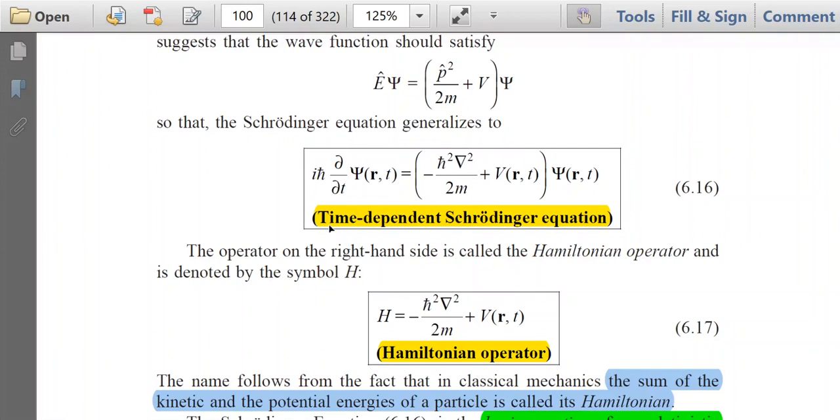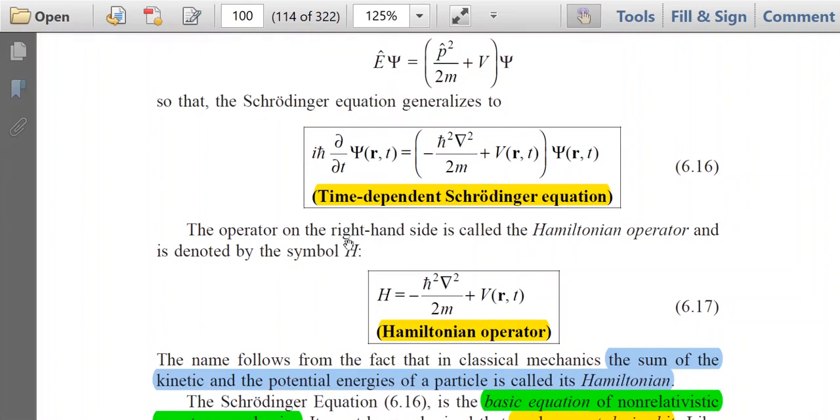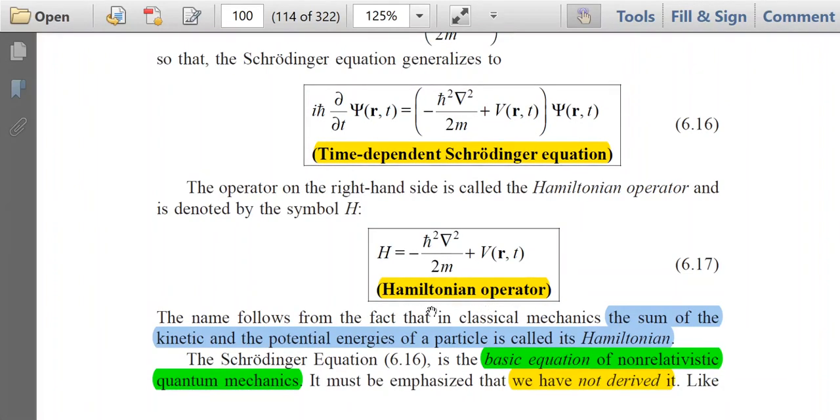So this equation is known as the time dependent Schrodinger equation. The operator on the right hand side is called the Hamiltonian operator and is denoted by the symbol H. So what is the Hamiltonian operator? This bracketed term, that is H is equal to minus h bar square del square by 2m plus V. This is known as the Hamiltonian operator. The name follows from the fact that in classical mechanics, the sum of the kinetic and potential energies of a particle is called its Hamiltonian. That is why the name of the operator is Hamiltonian operator.